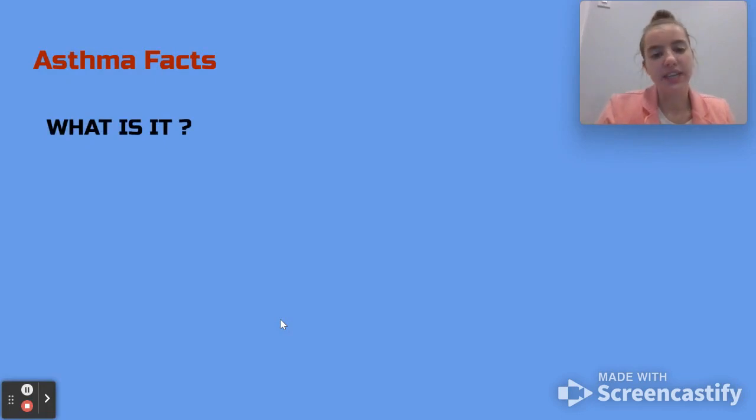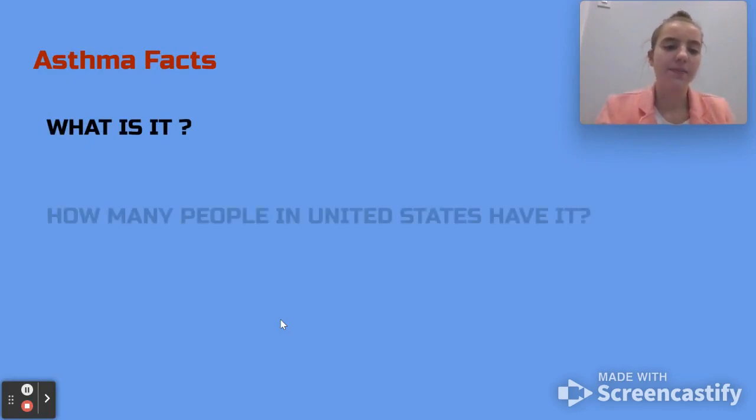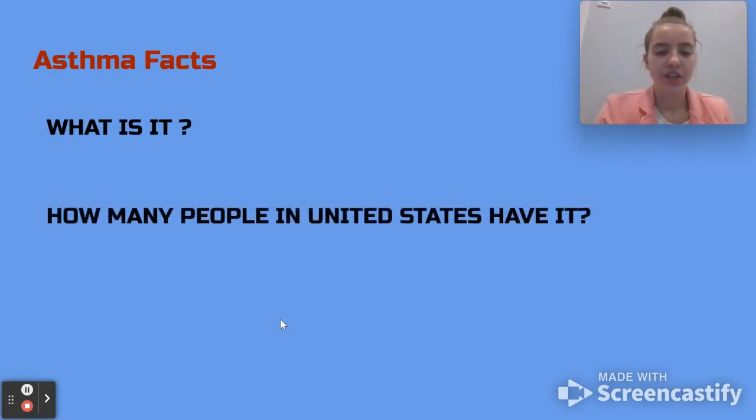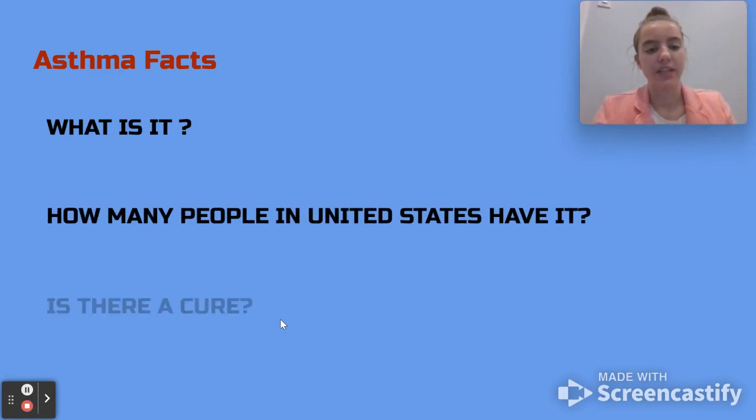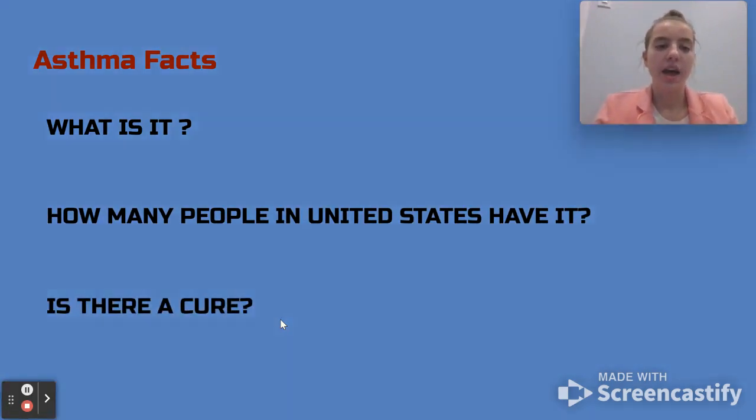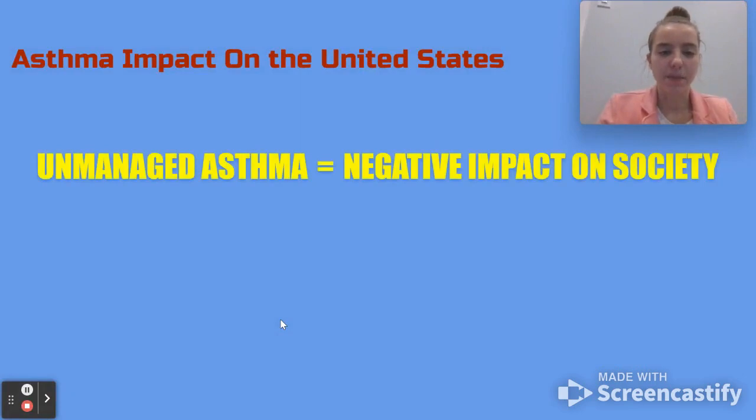Asthma is a long-term disease that is defined as a chronic inflammation and narrowing of airways in the lungs. The Centers for Disease Control and Prevention estimates that 25 million people, or 1 in 12, have asthma in the United States. There is no cure. Unmanaged asthma has negative societal impacts.